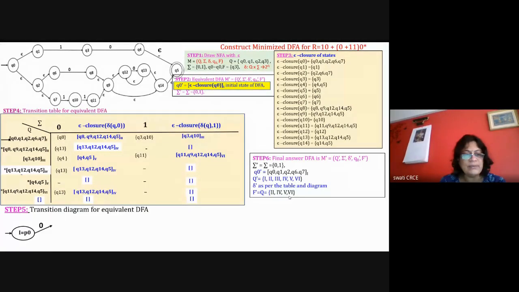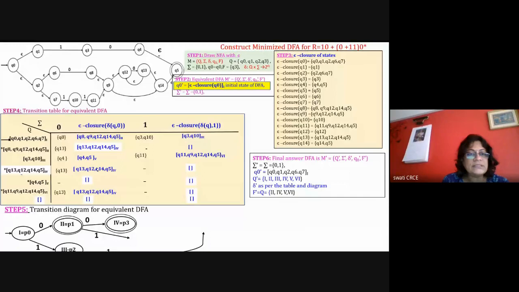So I'm drawing the transition table here with the numbers. 1 with 0 is equal to 2, and 1 with 1 is equal to 3. So I have drawn the transitions for 1 with 0 and 1. Then for second state, with 0 it is going to fourth, and with 1 it is going to dead state.